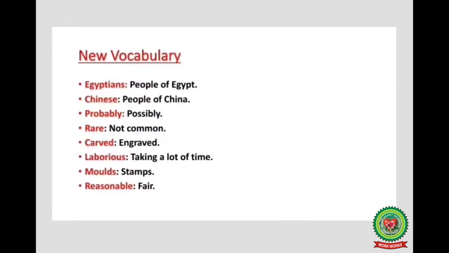Now students, let us discuss a few vocabulary words that you will learn today. Egyptians, which means people of Egypt. Chinese, people of China. Probably, possibly. Rare, not common. Carved, engraved. Laborious, taking a lot of time. Molds, stamps. Reasonable, fair.